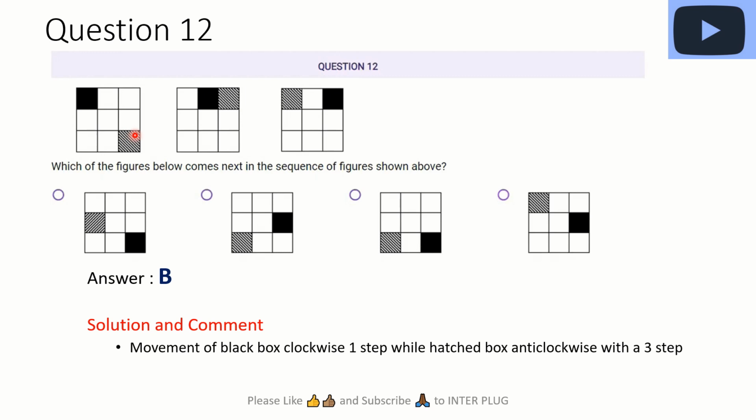Now we look at the next one, the hashed one. See, the hashed one is here. So it's going 2 steps in the anti-clockwise direction. So it goes from here to here, 2 steps to be here, and definitely 2 steps to be here, right? So it's no other but B. Okay, hope you're enjoying it so far.